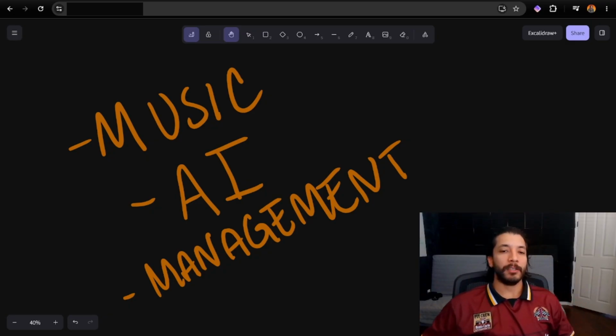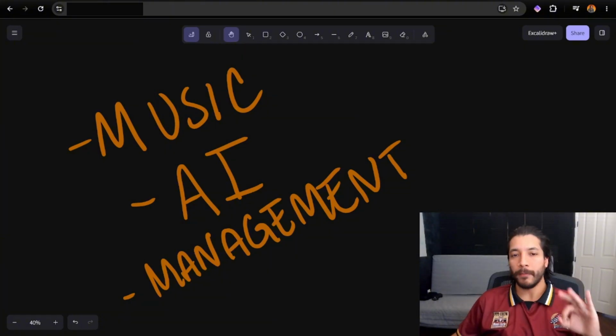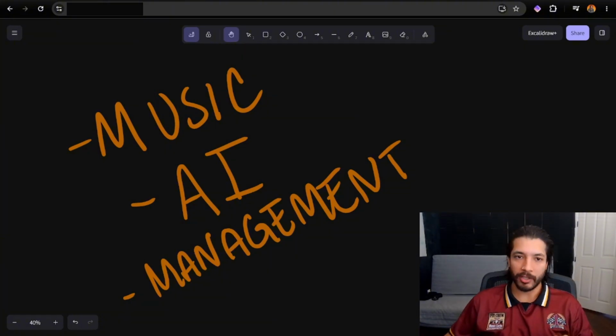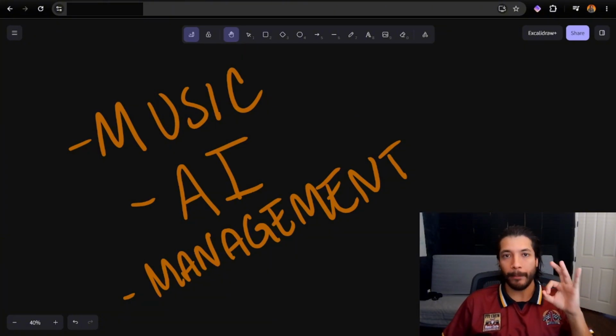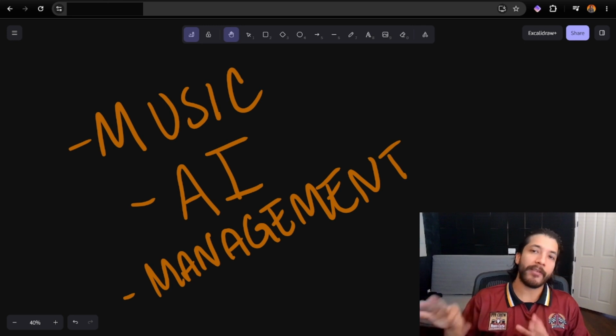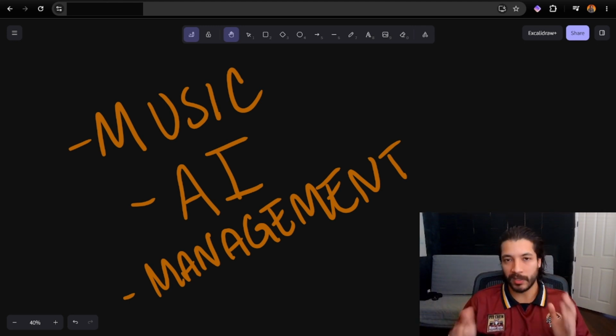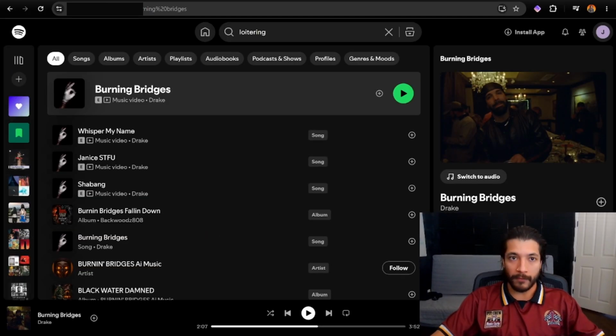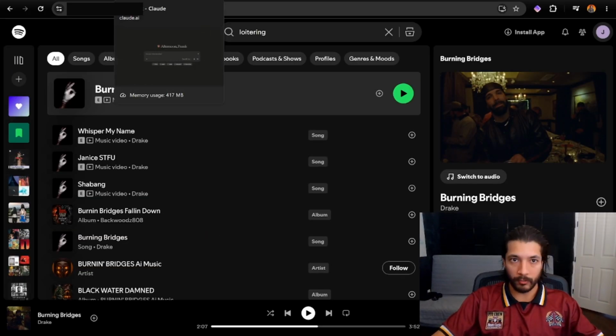So my system breaks down into these three components: music, AI, intelligence of the artificial kind, and management. These are the only three tabs I like to have open as a starting point. Other than that, every other tab should serve the purpose of the specific task that I'm working on at that point in time. Music, very straightforward, is going to be Spotify, playing some Drake right now.